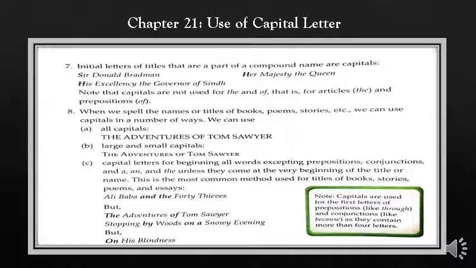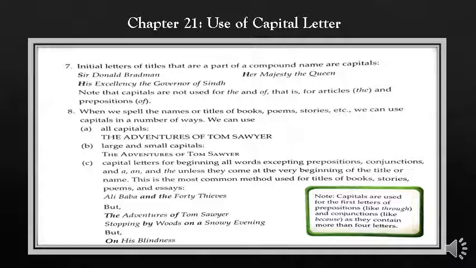Note that capitals are not used for the and of, that is for the article the and the preposition of. Students, here I would like to clear one thing: capital letters are not used with the article the or prepositions like of. In these examples, the is not written with a capital letter.